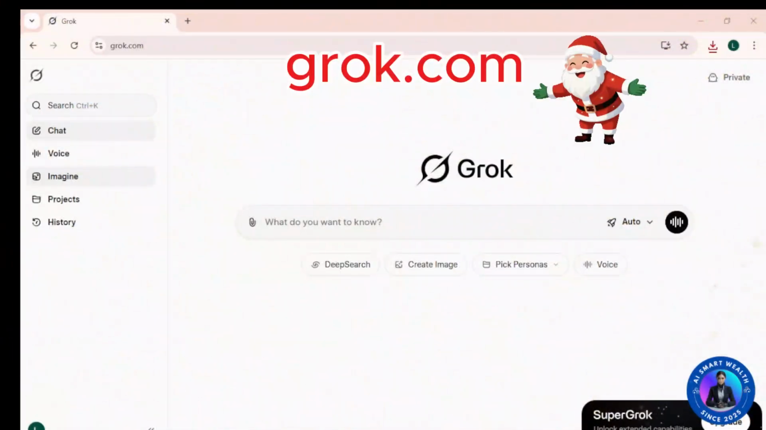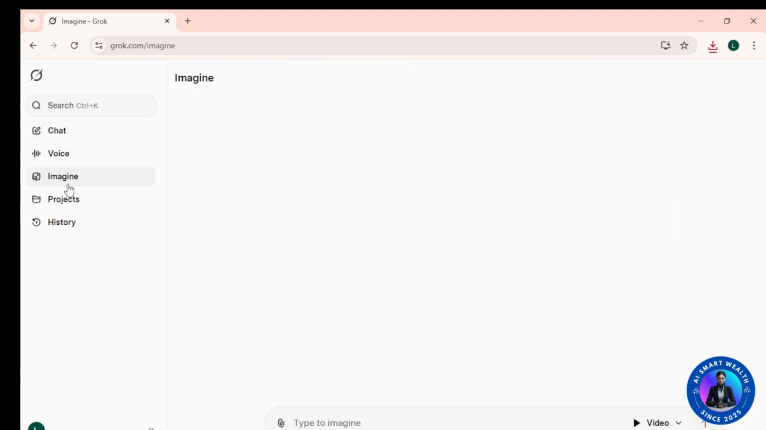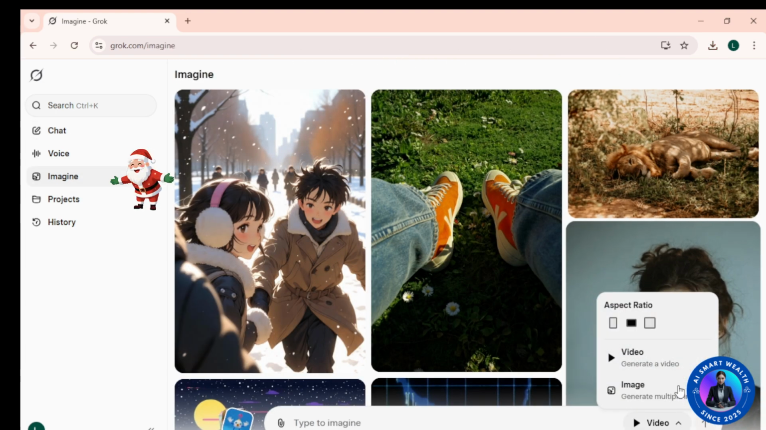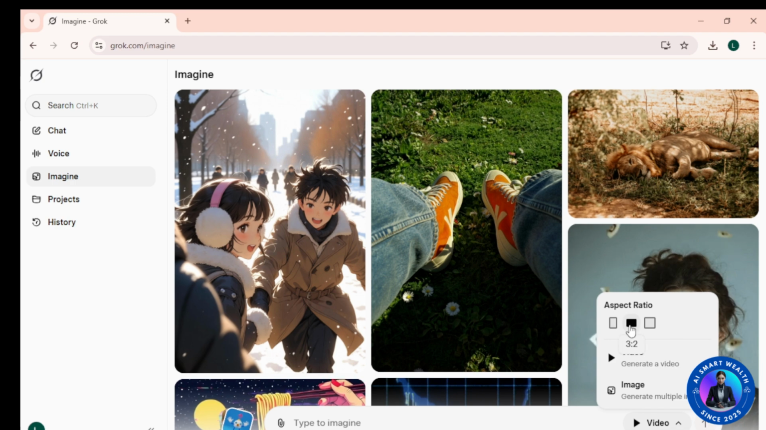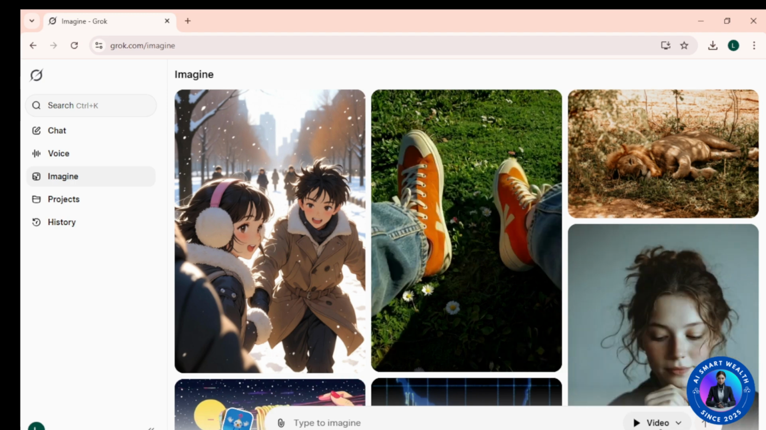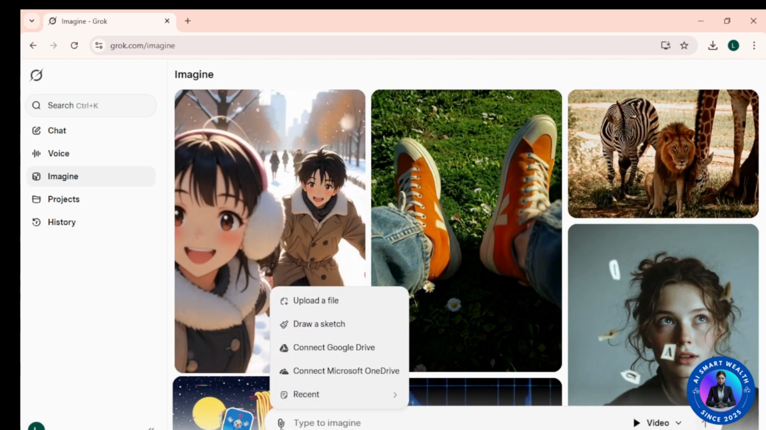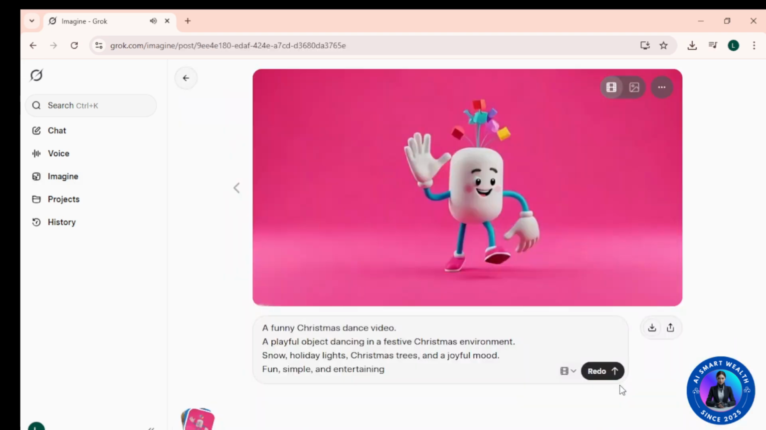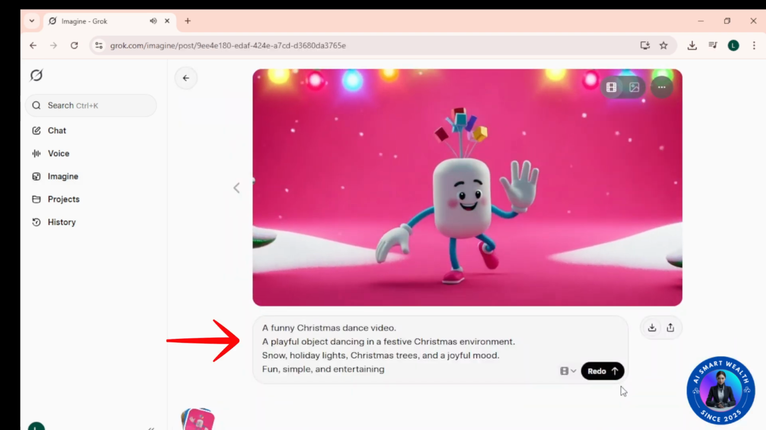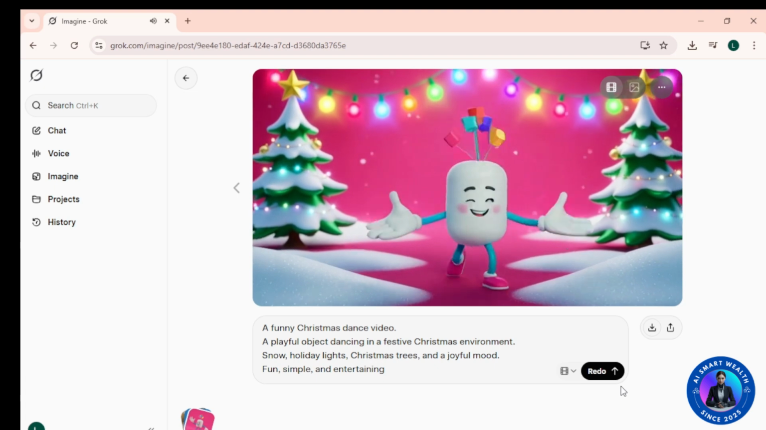First, go to grok.com. From the left menu, click Imagine. Select Video. Choose your video size, 16:9 for YouTube, 9:16 for Shorts. In Attach, click Upload a file. Paste your prompt, click Generate. Download your video. That's it.